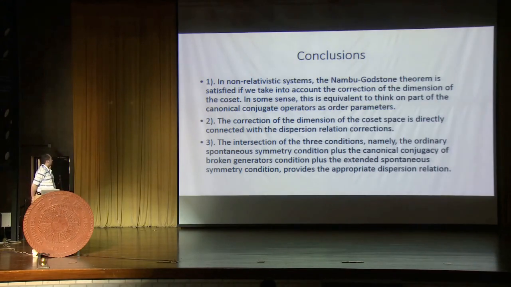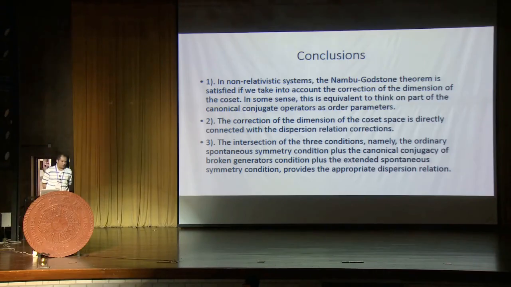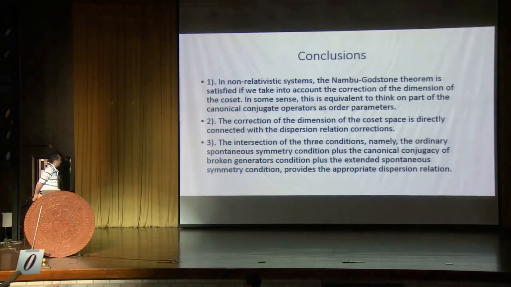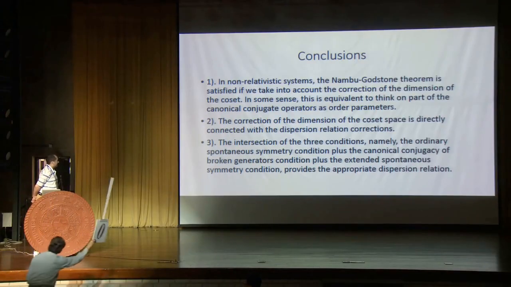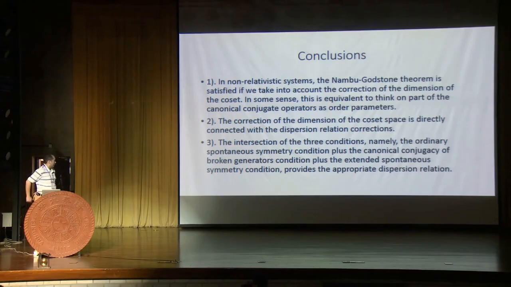The conclusion is that in non-relativistic systems, the Nambu-Goldstone theorem is satisfied if we take into account the correction of the dimension of the coset space. What does it mean? It means that the expression found by Murayama and colleagues is equivalent to a correction of the dimension of the coset space if you look at it closer. In some sense, it is equivalent to thinking that part of the canonically conjugate operators become order parameters. The correction of the dimension of the coset space is directly connected with the dispersion relation corrections, as I demonstrated before.